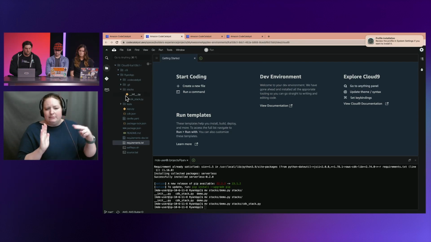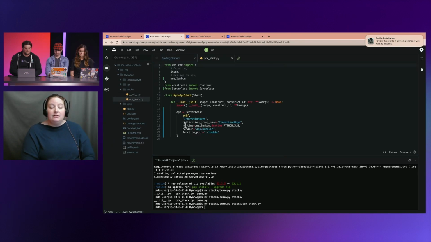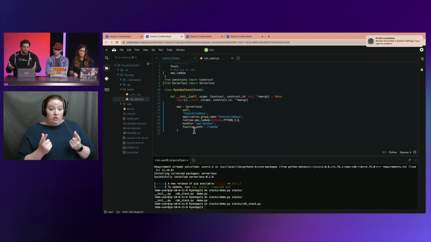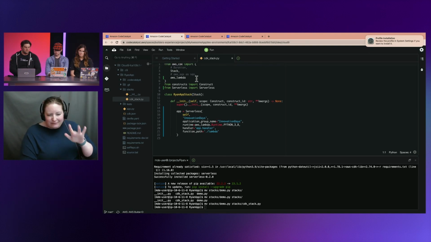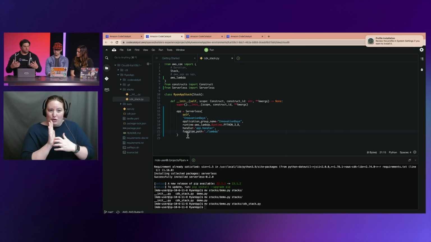So if I go in here and look at what I'm doing, she produced this package called serverless, and it's going to help me set up a serverless application according to best practices. It's going to have tracing instrumented for me through X-Ray. It's going to set up tagging for me. I don't have to worry about it. So with this, besides a couple imports, I really have one line of code, and I'm going to get all the infrastructure I need to support this particular application.